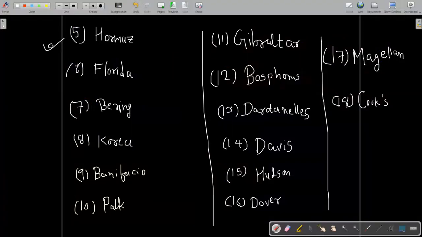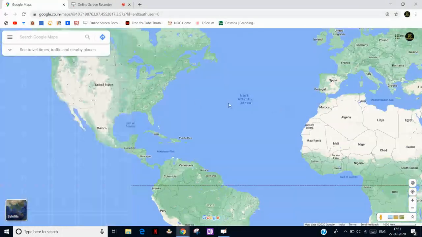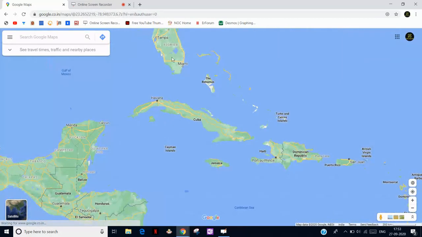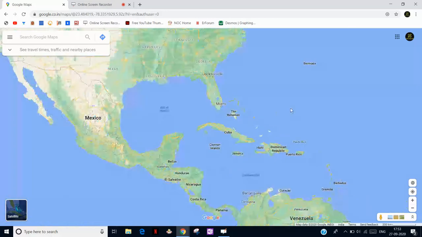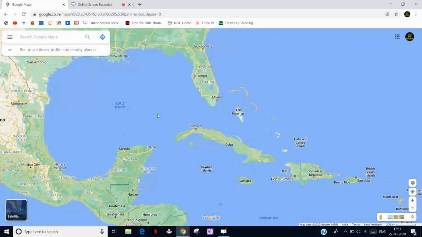Our next is Florida Strait. The Florida Strait is in the US. This is the Strait of Florida. It is between the US Miami region, the Florida region, and Cuba, and it separates the Gulf of Mexico from the North Atlantic Ocean. Here, this is the North Atlantic Ocean, and this is the Gulf of Mexico. So if you want to trade from the Gulf of Mexico to the North Atlantic, you have to pass through this strait. This is quite wide. This is known as the Florida Strait.